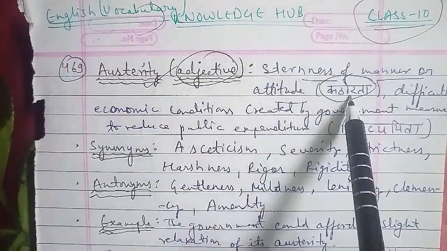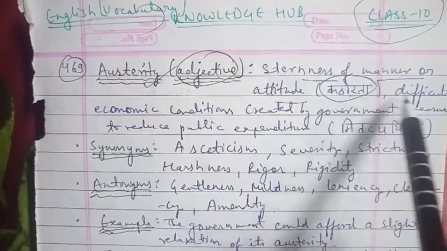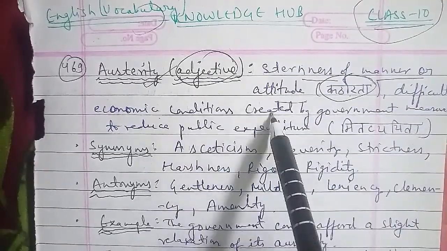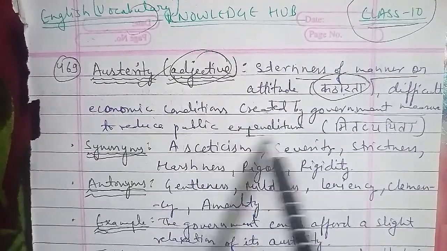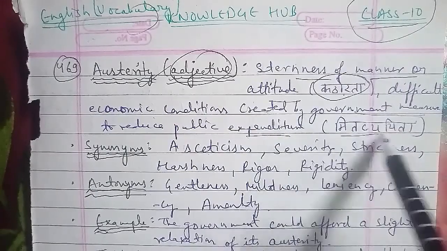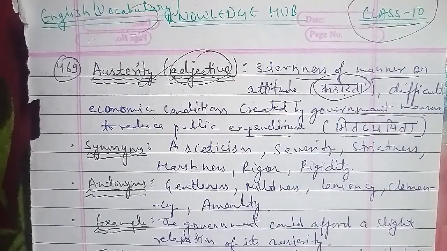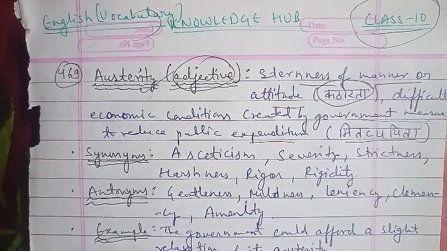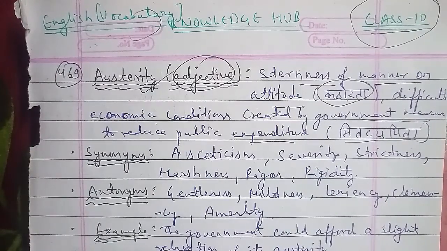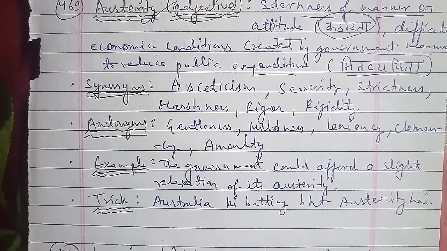Okay, and that is difficult economic condition created by the government measures to reduce public expenditure, and that in Hindi is मितव्ययता, that is the austerity. That economic condition जो है वो गवर्नमेंट के थ्रू ऐसी क्रिएट कर दी जाए, ऐसी मेजर कर दी जाए जिसके थ्रू पब्लिक एक्सपेंडिचर्स को रिड्यूस करना पड़े, for that sake the austerity. And austerity जो है that is the कठोरता here. So here you can see that austerity is in Hindi kathorta and austerity is your mitvyayta.